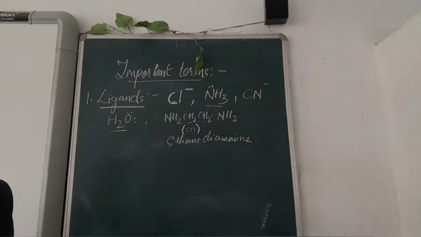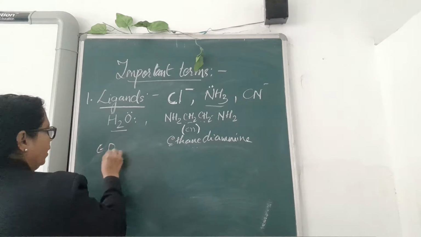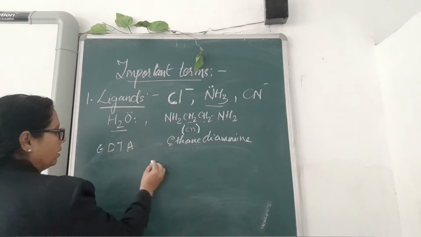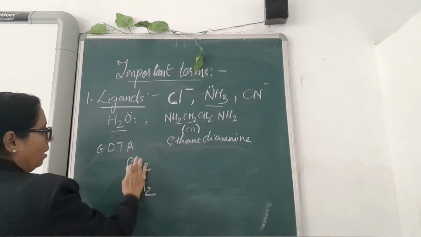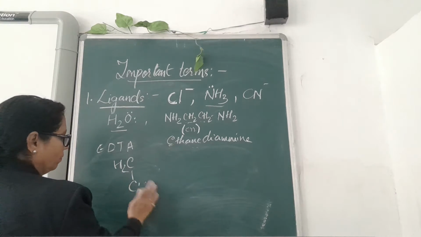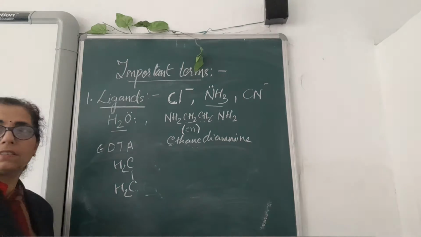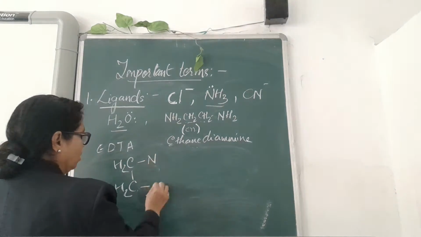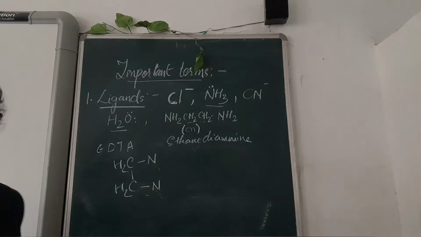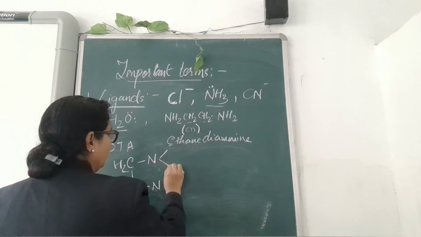EDTA has ethylene, CH2, and you can write H2 here also for convenience. Ethylene diamine means it is attached with two nitrogens.